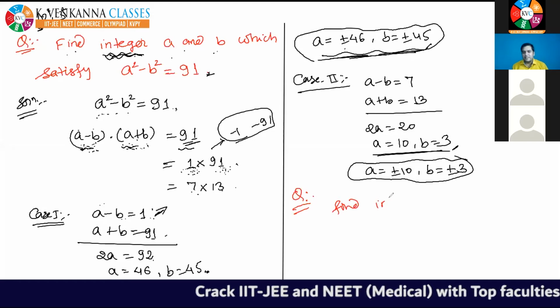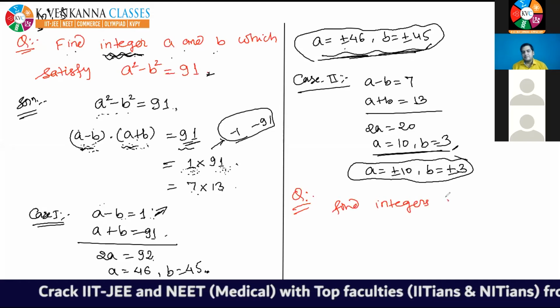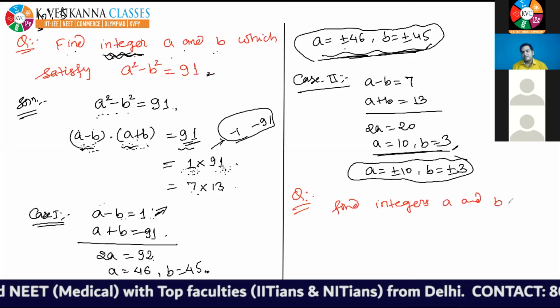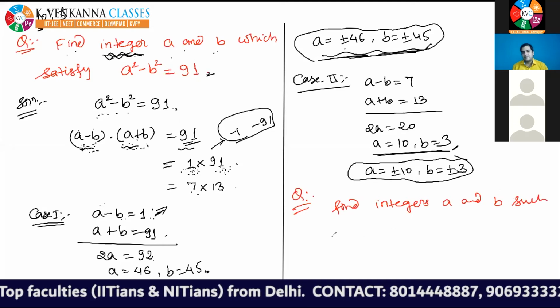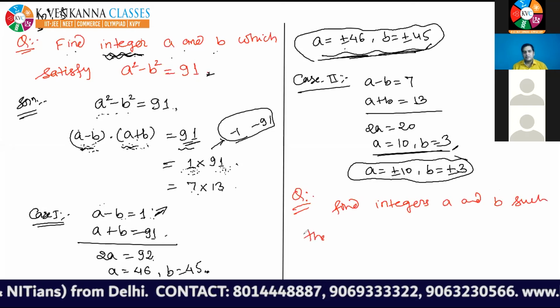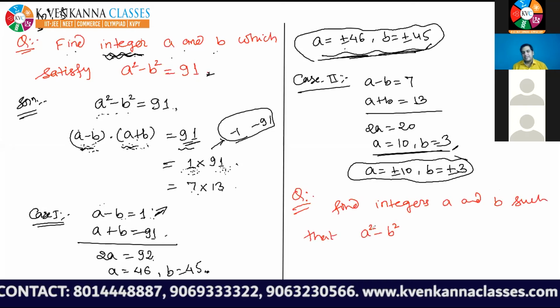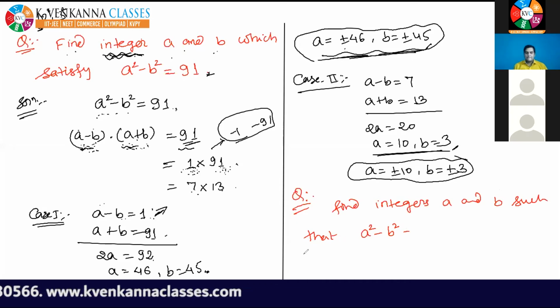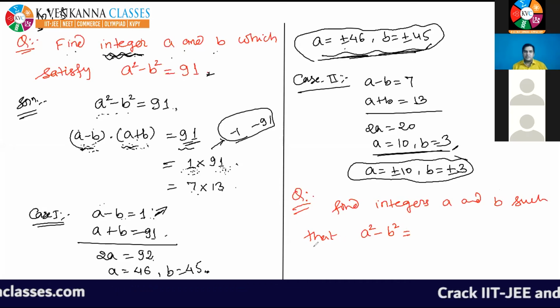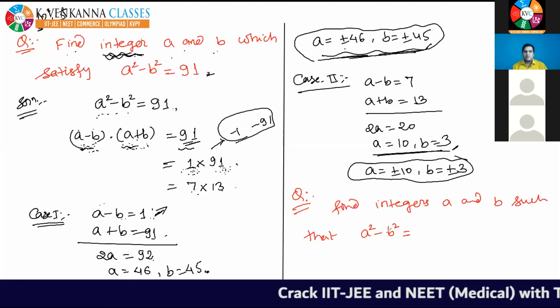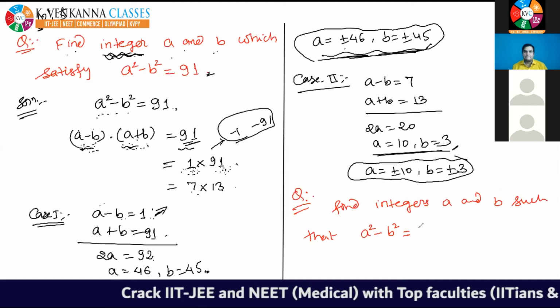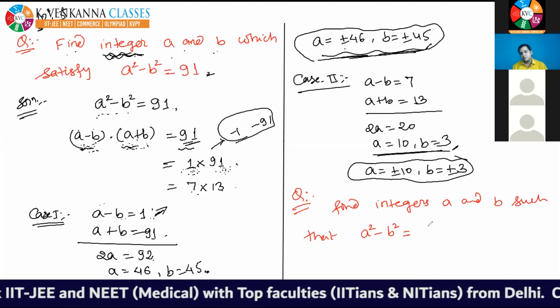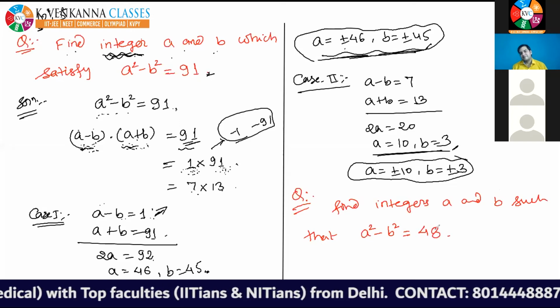The question is: find integers a and b such that a square minus b square is equal to 48.